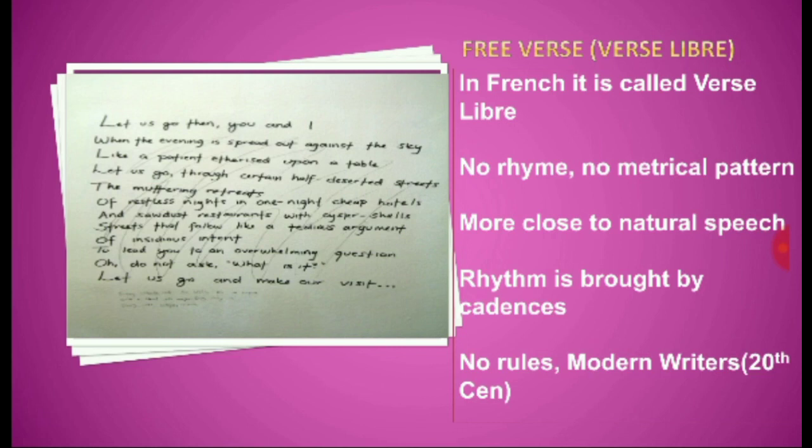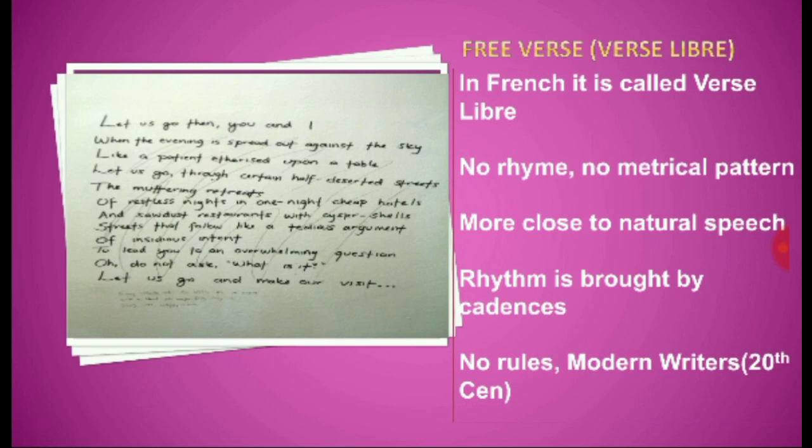I, sky. They both are rhyming, then table, totally out of the pattern. Sky, table, I are not rhyming together. Eye and sky are rhyming, then streets and retreats are rhyming. But there is no actual pattern, no exact rhythm or rhyme is followed.